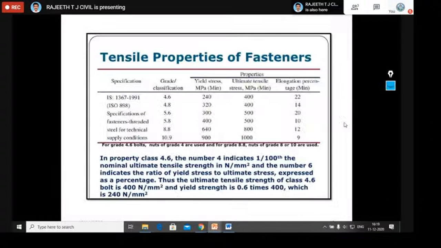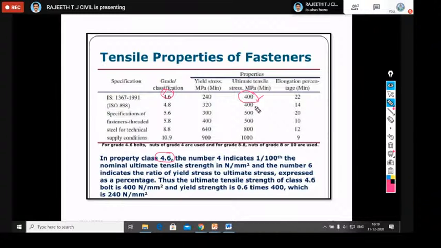So if you go to the tensile properties of the bolts, normally bolts are categorized into different grades: 4.6, 4.8, 5.6, 5.8. Here they ask what 4 stands for and what 6 stands for. For example, if you take 4.6 grade, the first numeric indicates the ultimate strength of the material.